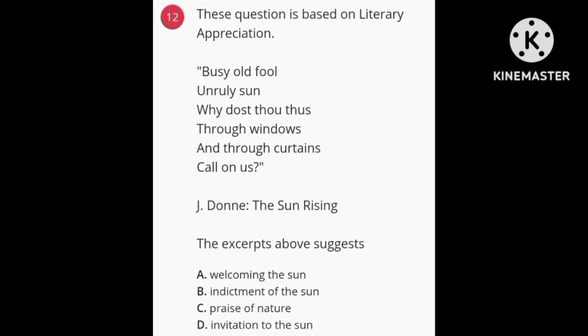Question is, the excerpt above suggests option A, we have welcome to the sun. Option B, we have indictment of the sun. Option C, praises of nature. Option D, invitation to the sun. Which answer is the right one?